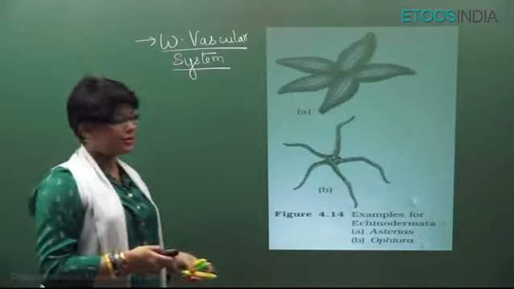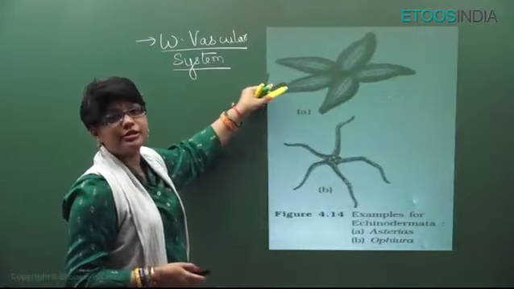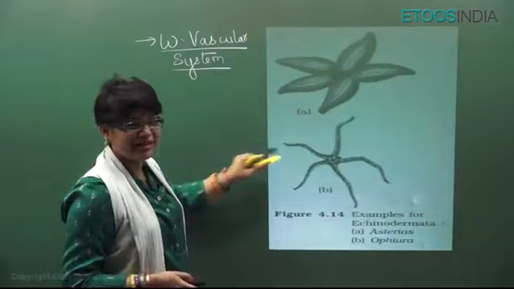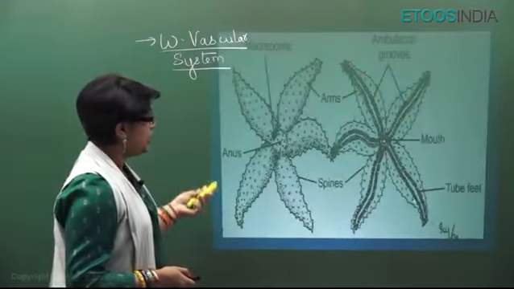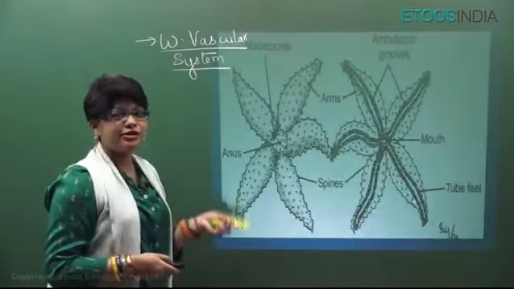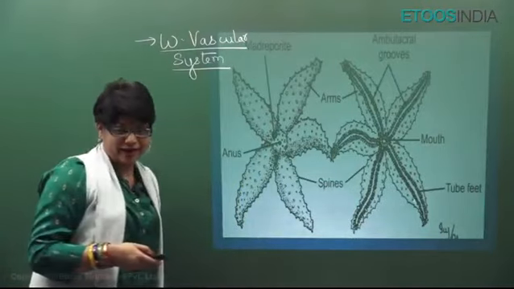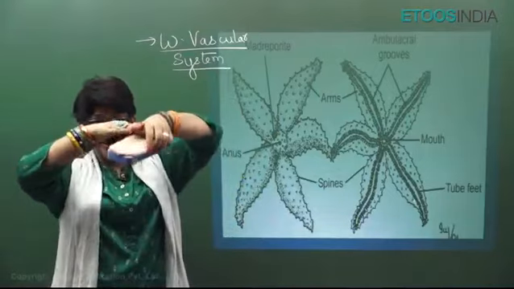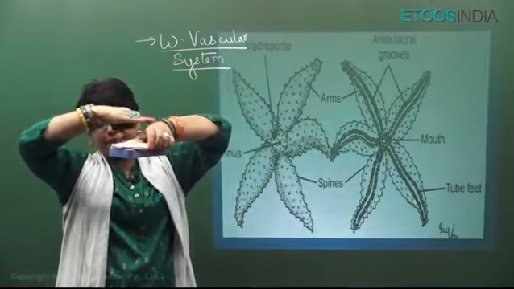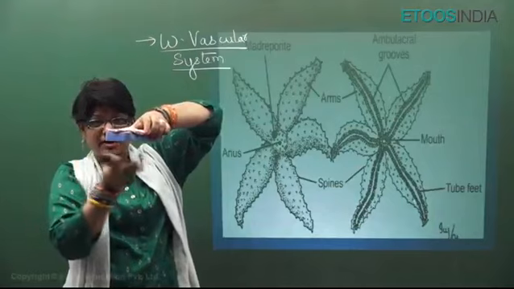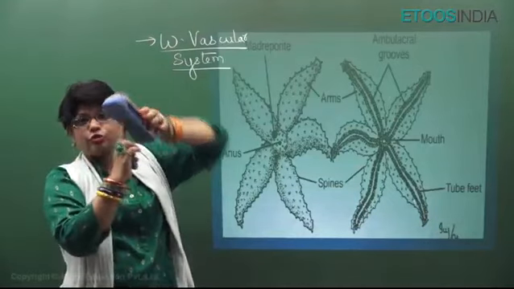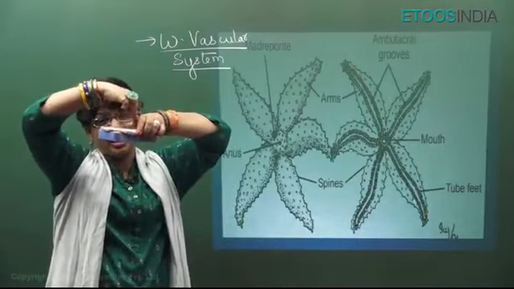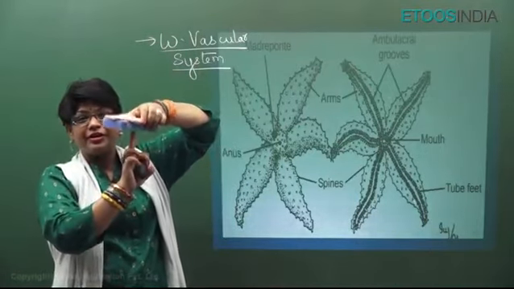Now how is this system? This is Asterias or starfish, and this is Ophiura or brittle star. The common names are very, very important, you must know. Now this is not an NCERT diagram. Here I am just trying to tell you that since they become flattened, suppose this is the front part, this is the back part, and now they are like this. So the dorsal surface is upward and the ventral surface, belly part, is downwards. We have the mouth on the ventral side and the anus on the dorsal side. So in them the anus is on the dorsal upper surface and the mouth is ventral on the lower surface.